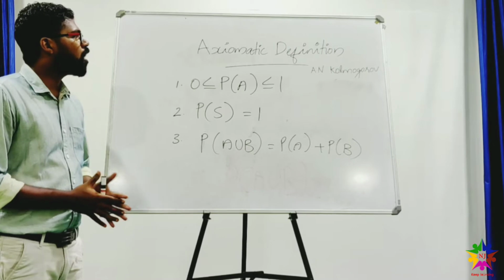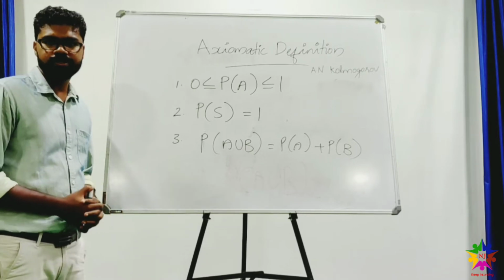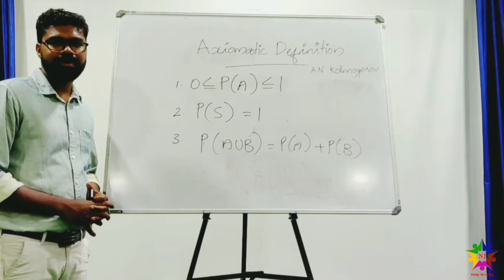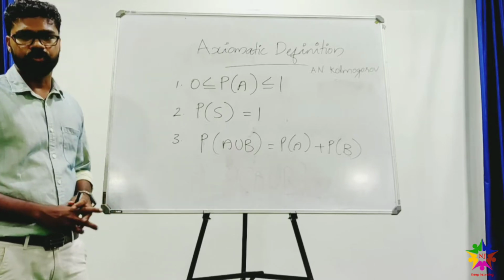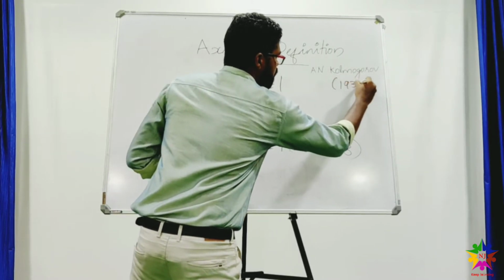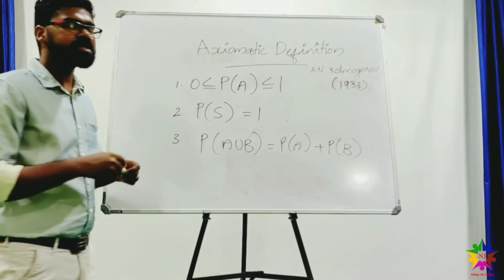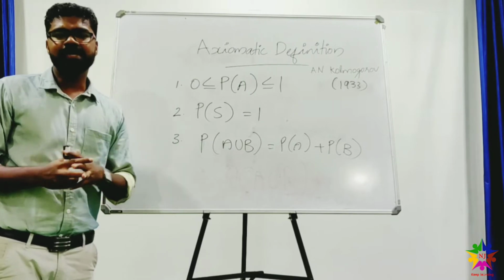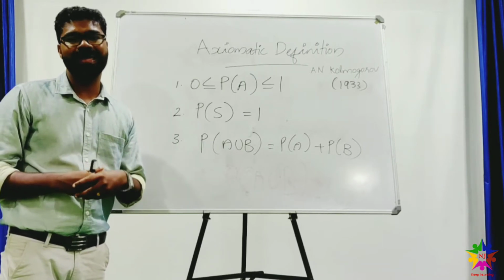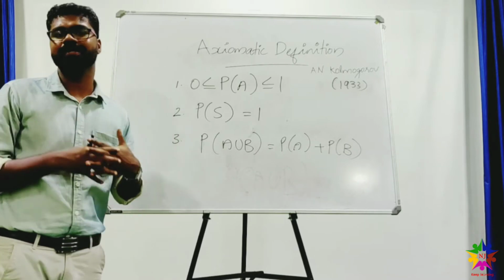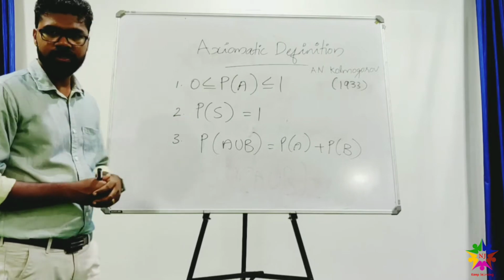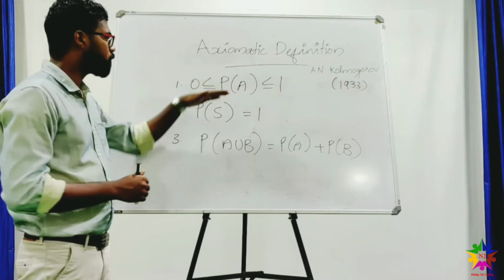Today we will be discussing the axiomatic definition of probability, which was introduced by the Russian mathematician A.N. Kolmogorov in 1933. The theorem says that there is a sample space S and an event A, and it has to satisfy three axioms. That is, first one, 0 less than or equal to probability of A.